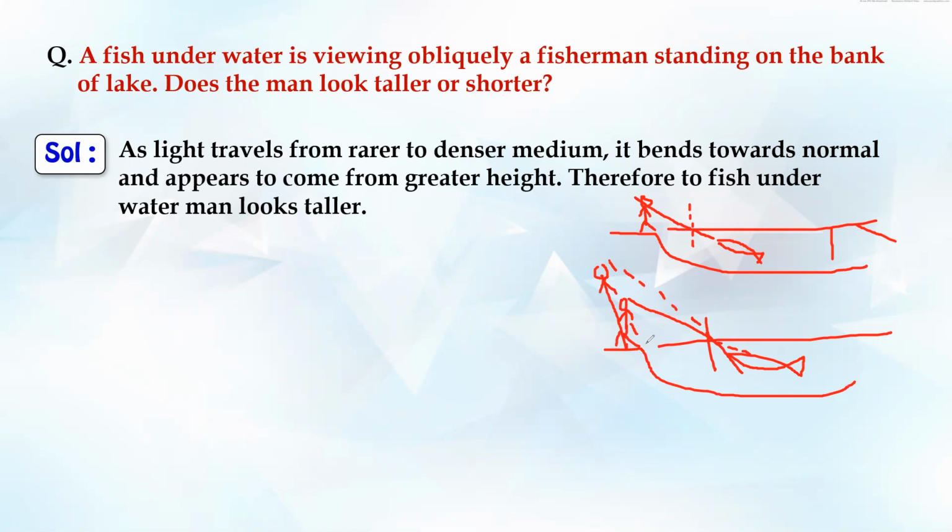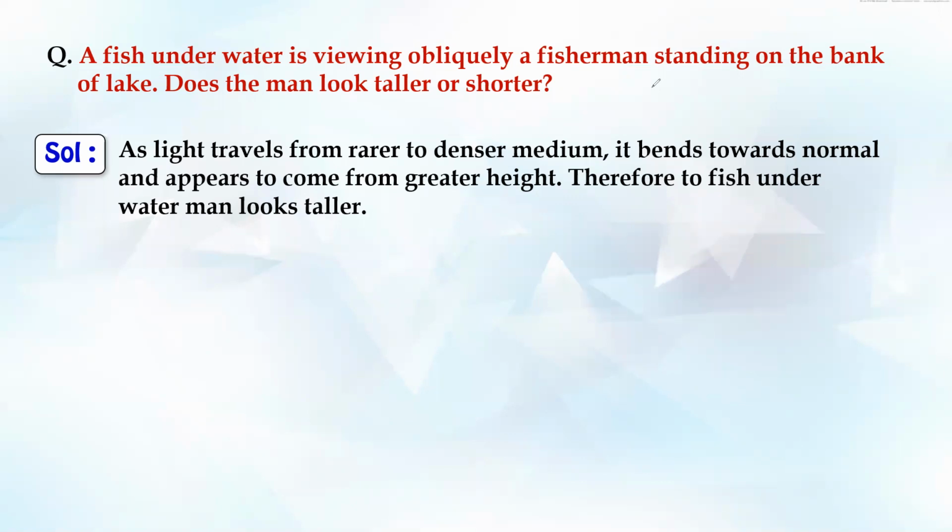So for the fish under the water, the man will look taller, because the light from him is going to bend, and when the fish sees that light, for the fish it is going to come from a straight line. If we consider a straight line, it goes above the actual height. So hence we can say this. So this was it. Next one now.